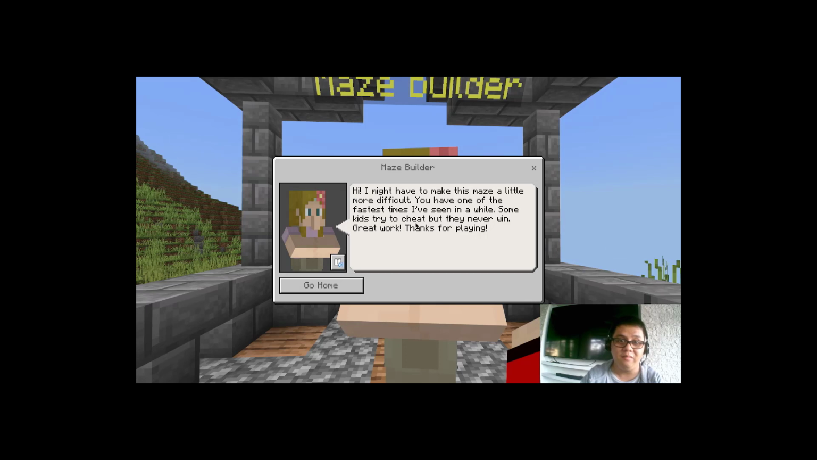She says, "Hi, I might have to make this maze a little more difficult. You have one of the fastest times I've ever seen in a while. Some kids try to cheat, but they never win. Great work, and thanks for playing."